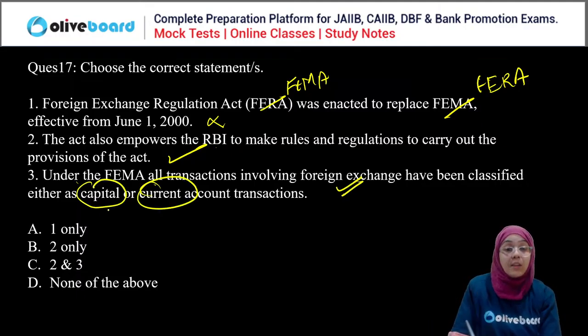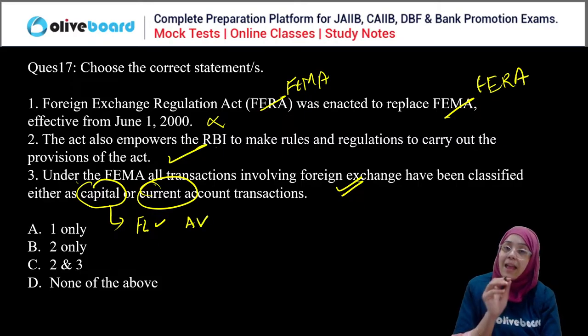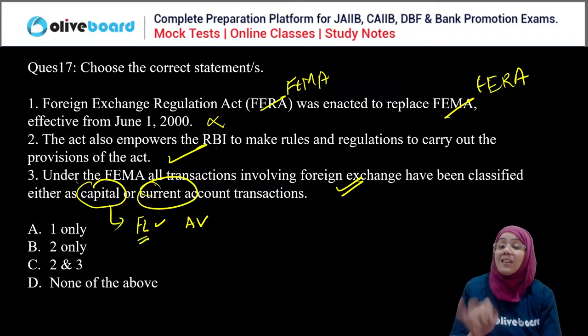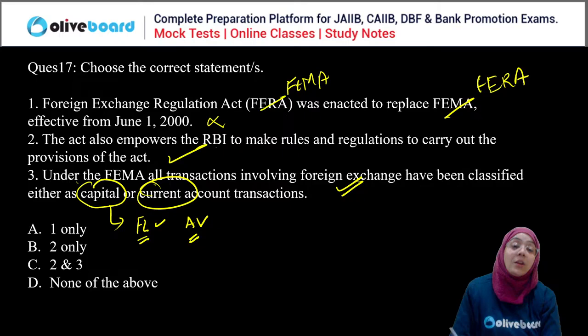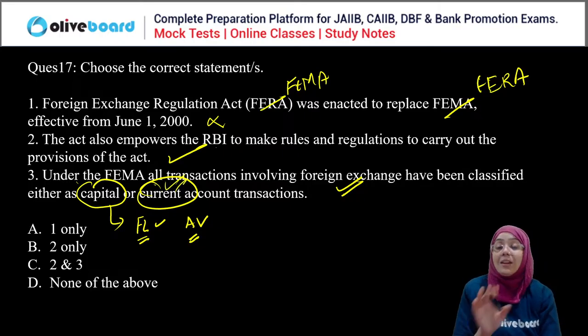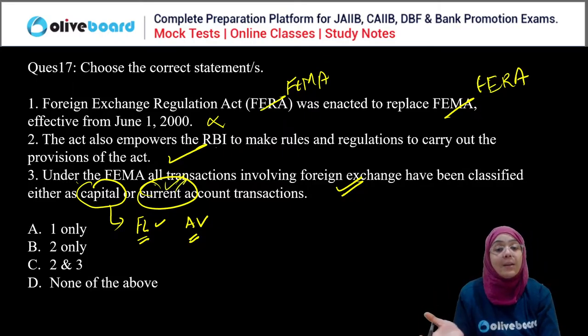Correct. Now, capital account transaction means any transaction which affects either the financial liabilities or the assets, that is, any transaction in which there is a change, either increase or decrease, in the financial liability, or there is a change in any assets, then it is a capital account transaction. Current account transaction means there is no change in the financial liabilities, no change in the assets, right?